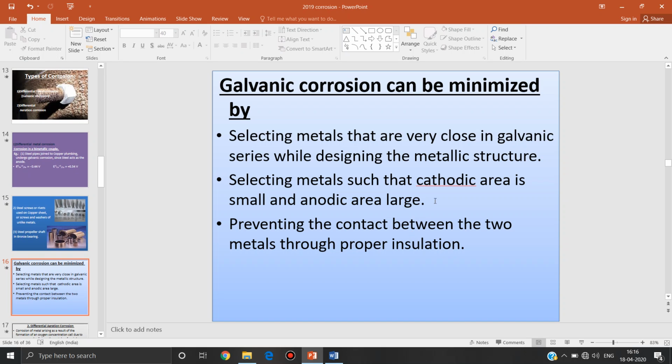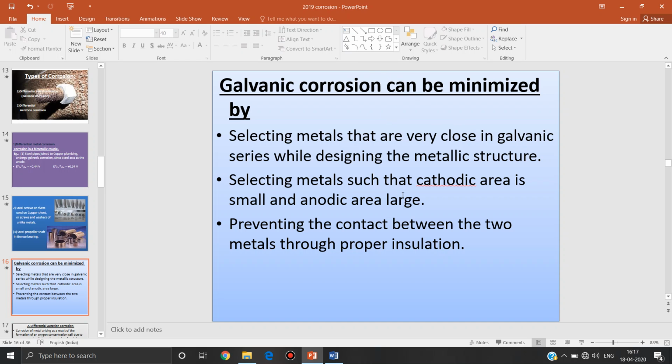How to minimize galvanic corrosion? When we select the metals, these two dissimilar metals should be very close to each other in the galvanic series or even in the electrochemical series. Then the electrode potential difference between these two metals will be very low, so the rate of corrosion will be very low.